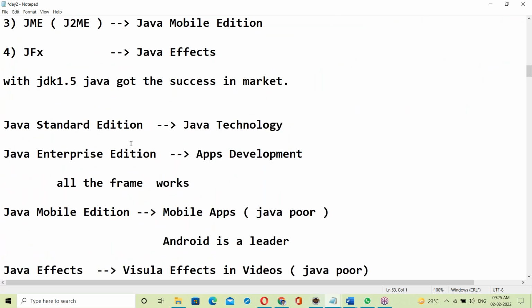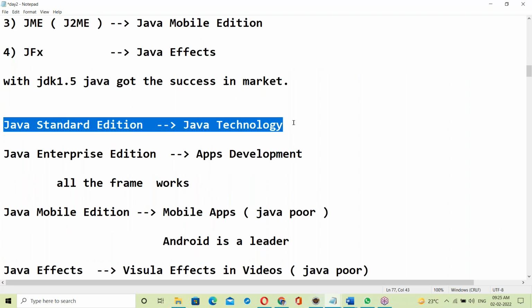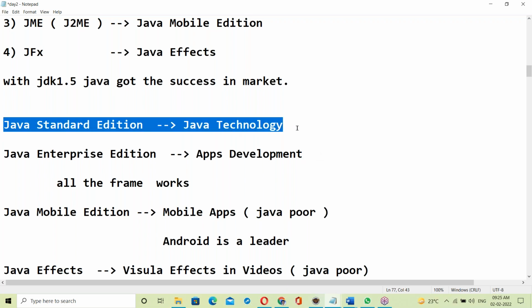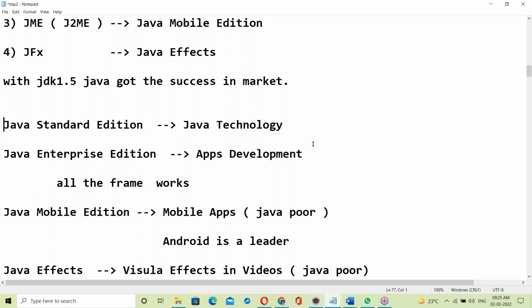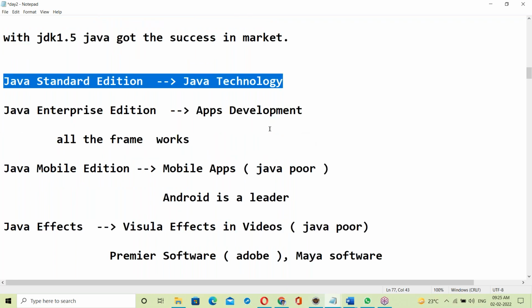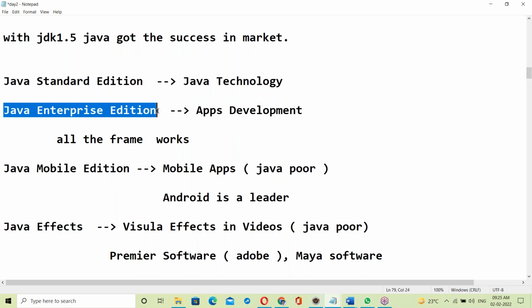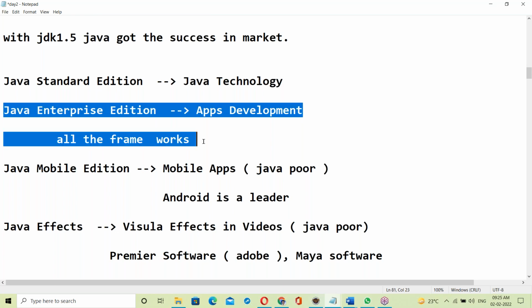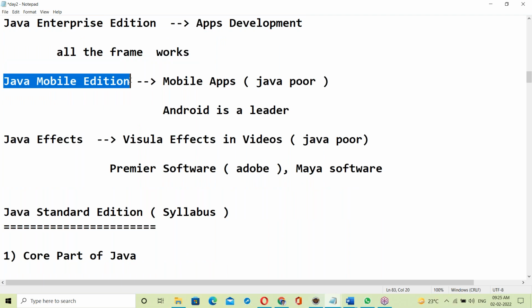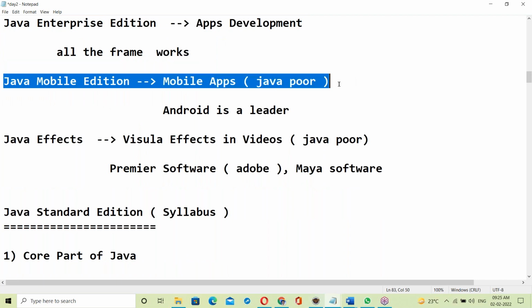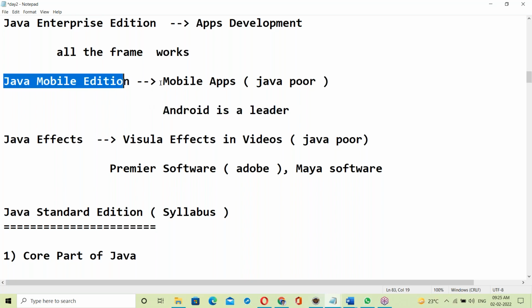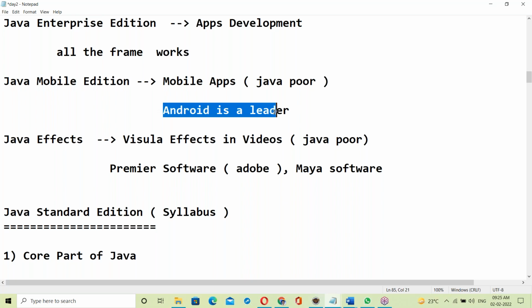Java Standard Edition is the core Java technology, and our course is SE. Enterprise edition is used for application development, and all frameworks come in this category. Next, mobile edition: in this area Java is poor. Android is the leader, and the industry uses Android for mobile app development.